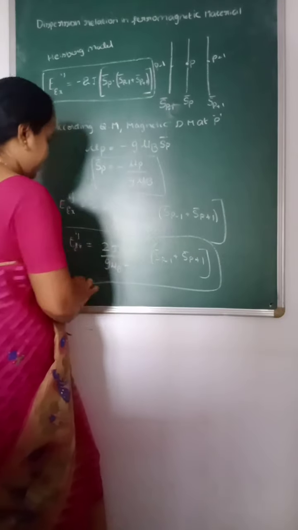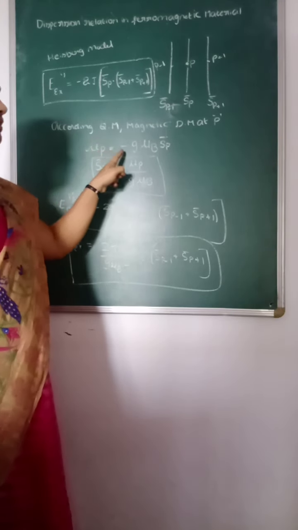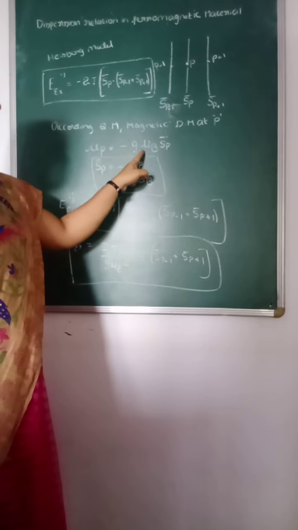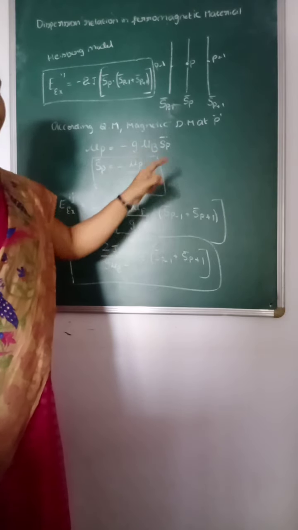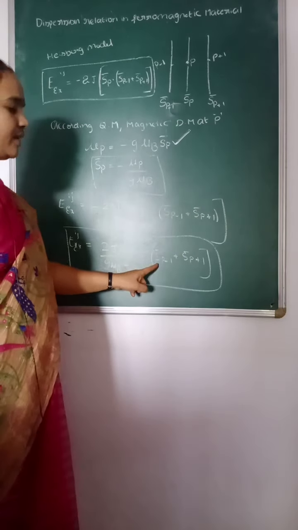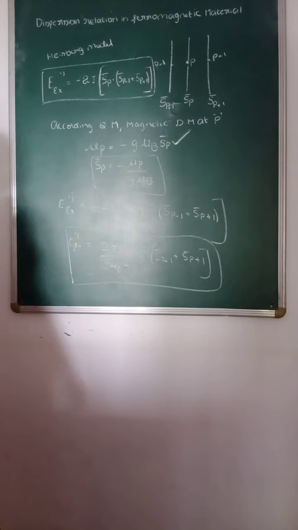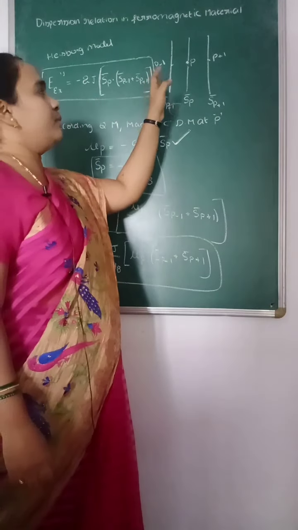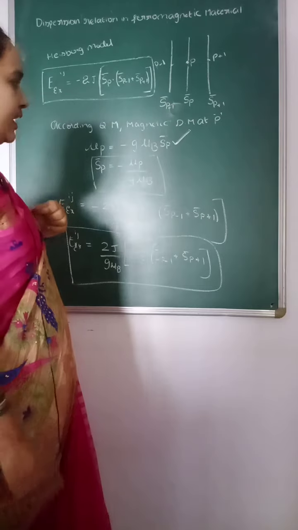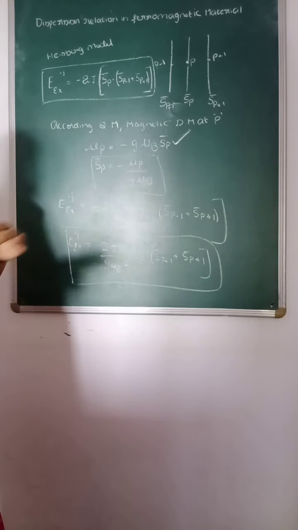Here mu p is the magnetic dipole moment of the electron, which is given as minus g mu B into Sp, and Sp minus 1 and Sp plus 1 are the spin vectors of the adjacent electrons at p minus 1 and p plus 1. So this is the exchange integral.